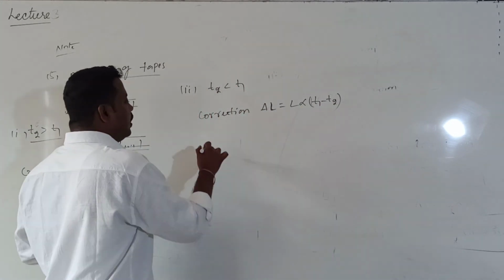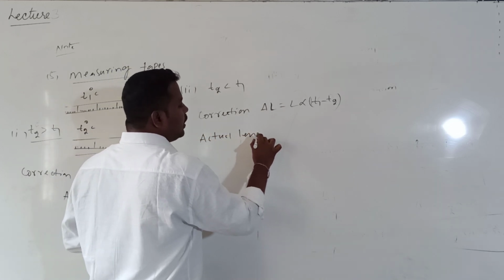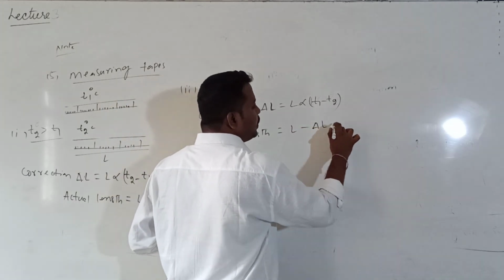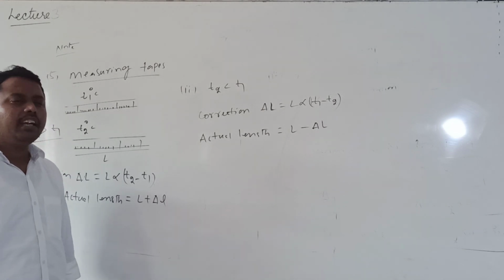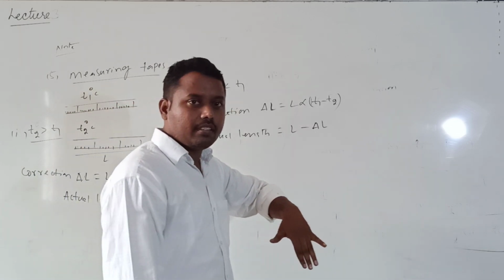Then the actual length will become, if the measured length value is L and the correction is delta L, L minus delta L. Are you getting it? This is the case whenever the measuring tape contracts.